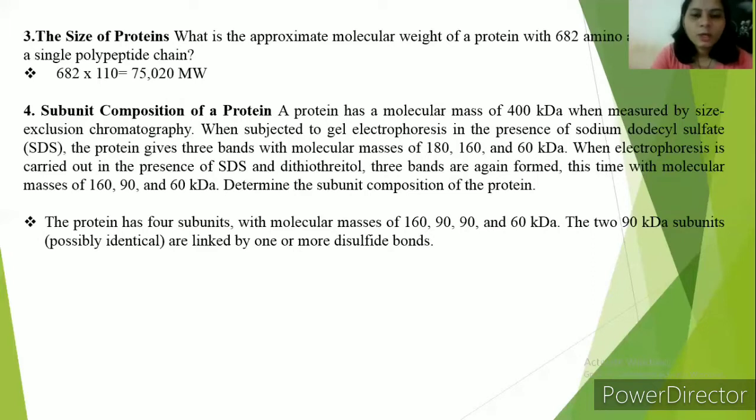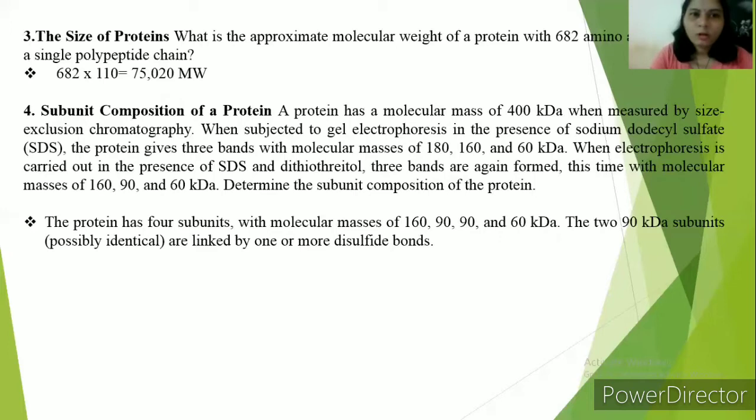So the average molecular weight of an amino acid residue in a protein is 110. So 682 amino acids times 110 is equal to 75,020 molecular weight.